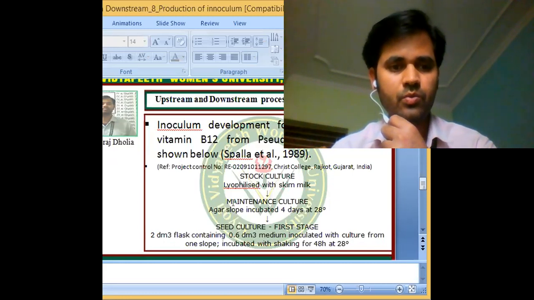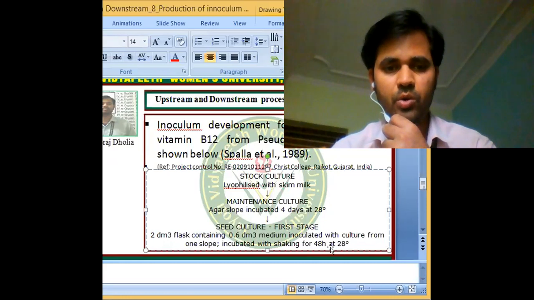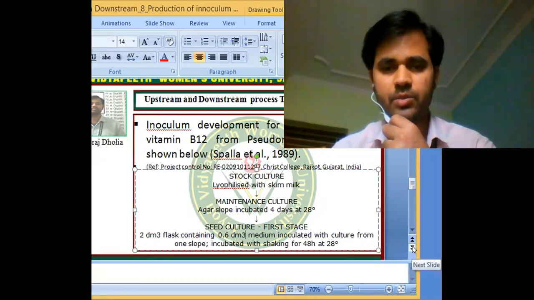You take one slope and inoculate it into this much medium, and incubate it for 48 hours at 28 degrees Celsius.